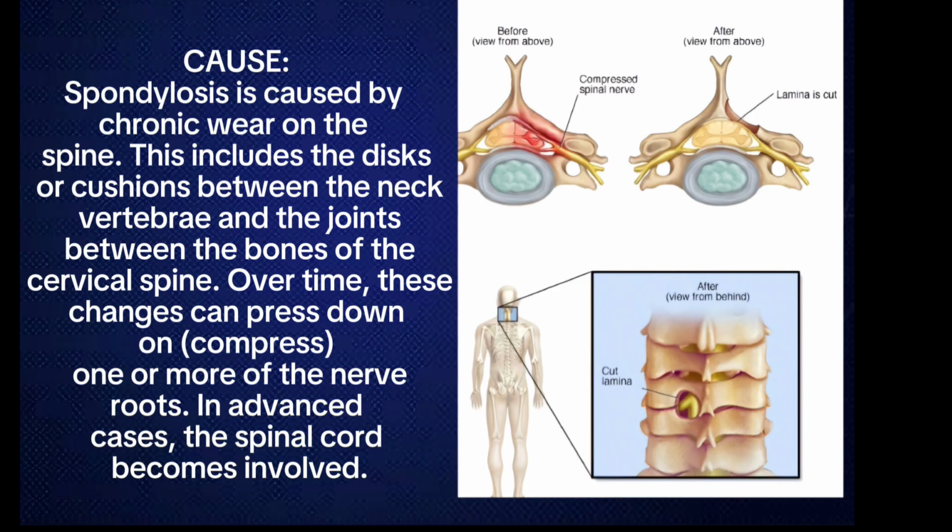What are the main causes of cervical spondylitis? Spondylitis is caused by chronic wear on the spine. This includes the disc or cushion between the neck vertebrae and the joint between the bones of the cervical spine. Over time, these changes can press down on one or more of the nerve roots. In advanced cases, the spinal cord becomes involved.